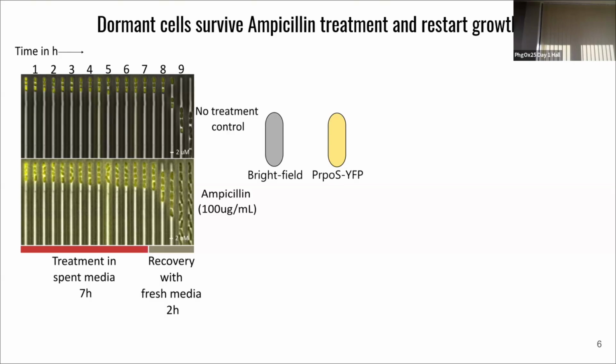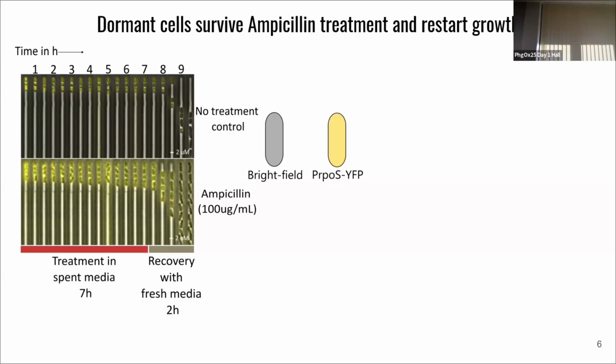As you can see, they become darker in appearance. In the ampicillin treatment, you treat the dormant cells with ampicillin in depleted media. The cells don't lyse, nor do they divide. After that, you recover with fresh media. The cells exit dormancy and proceed to divide.